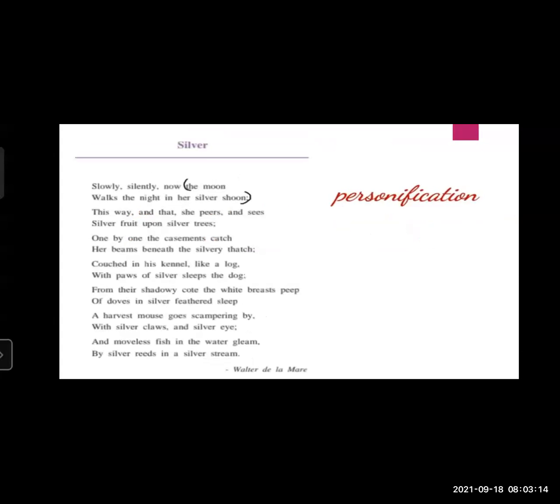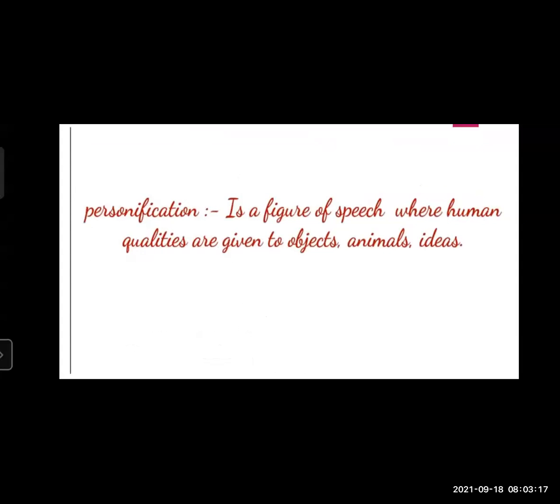Let's see some examples of poetic devices, more examples of poetic devices, because in this poem the poet has mostly used the magical effect of the moon on objects. So for imagery and symbolization, the poet has used lots of figures of speech in this poem. Firstly we will see what is meant by personification. Personification is a figure of speech where human qualities are given to objects, animals, and ideas. It means a non-living thing is explained like a living thing.